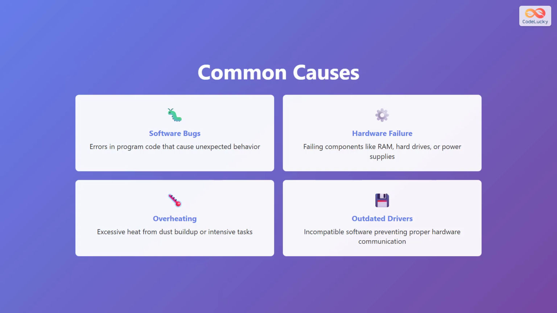Glitches can happen for several reasons. Software bugs occur when errors exist in program code that cause unexpected behavior. Hardware failure happens when physical components like RAM, hard drives, or power supplies start failing. Overheating causes excessive heat from dust buildup or intensive tasks, which can trigger glitches. Finally, outdated drivers prevent proper communication between hardware and software. Any of these factors can lead to a glitch.